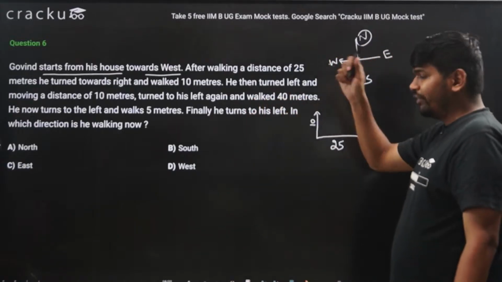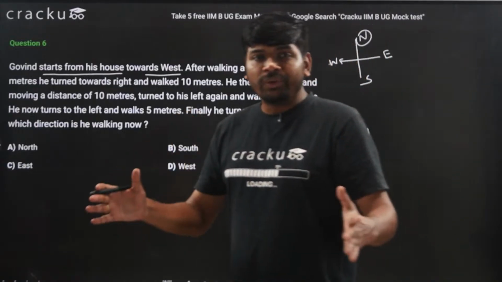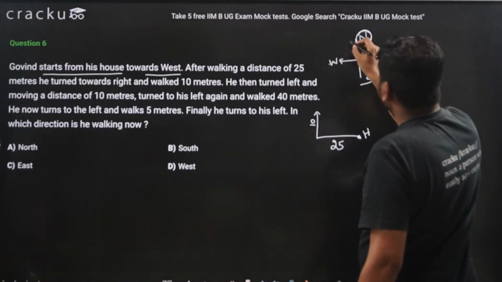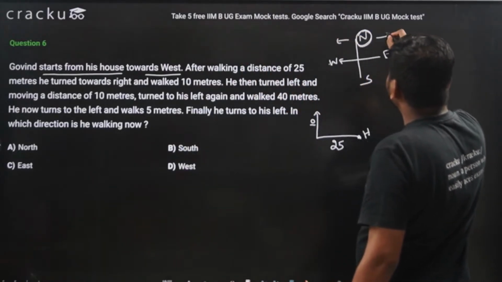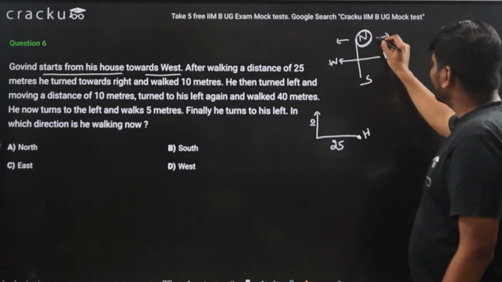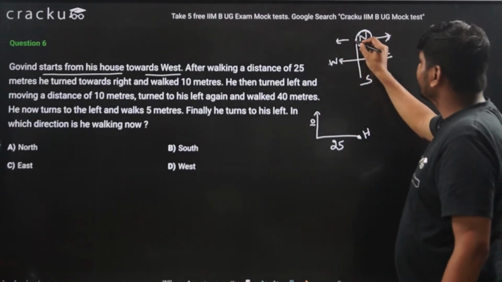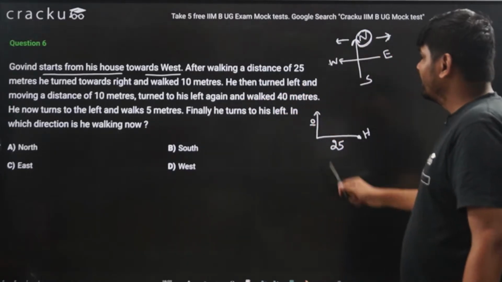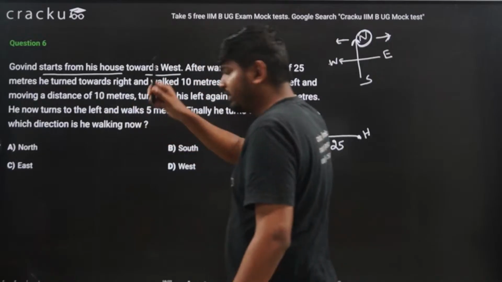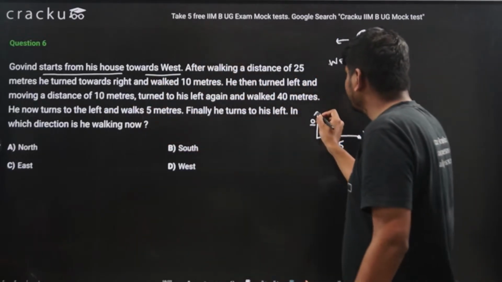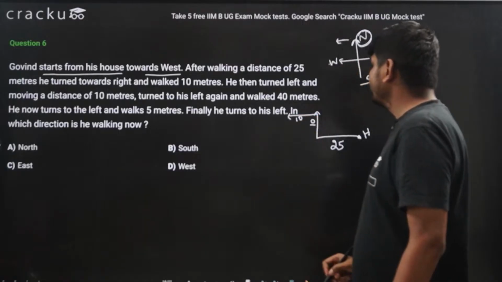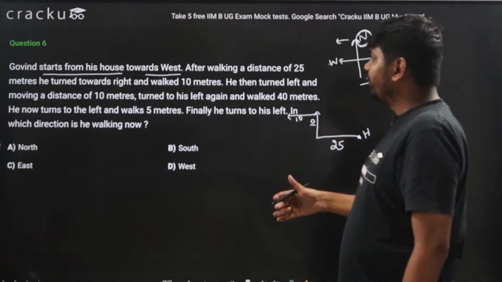He then turned left. When I am facing the north direction, left will be on the west side and right will be on the east side. This is right, this is left when I am facing north direction. So he then turned left and moved a distance of 10 meters. So this is 10 meters.